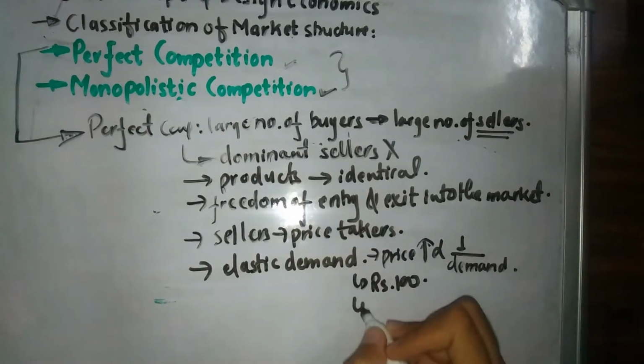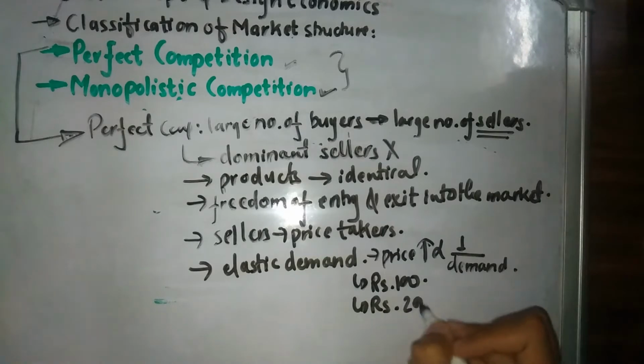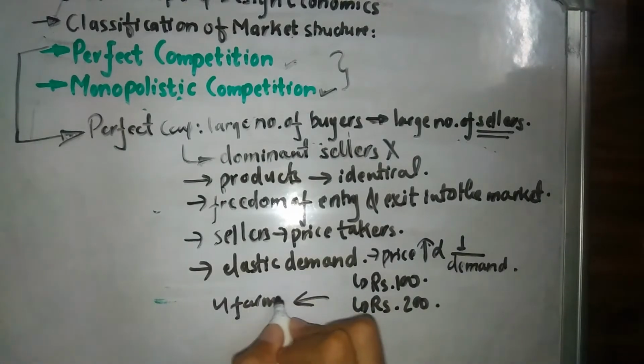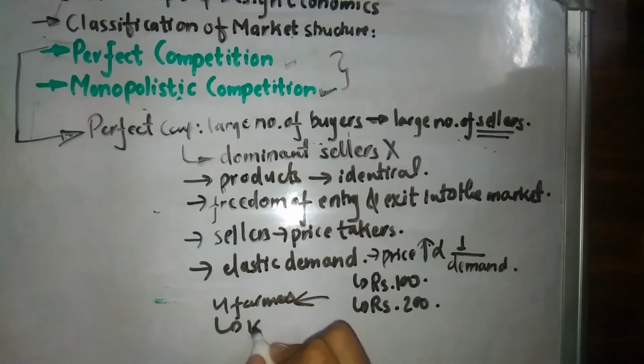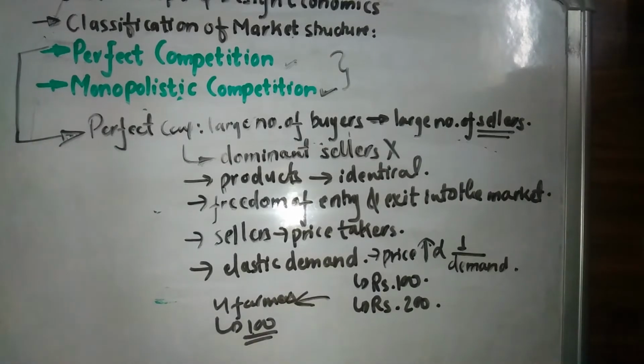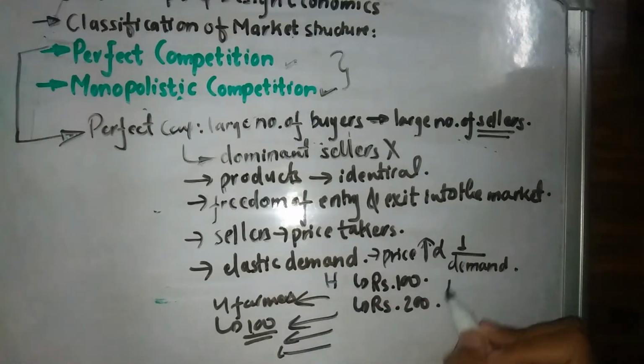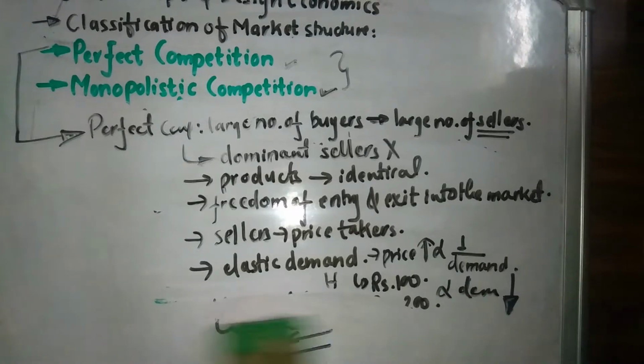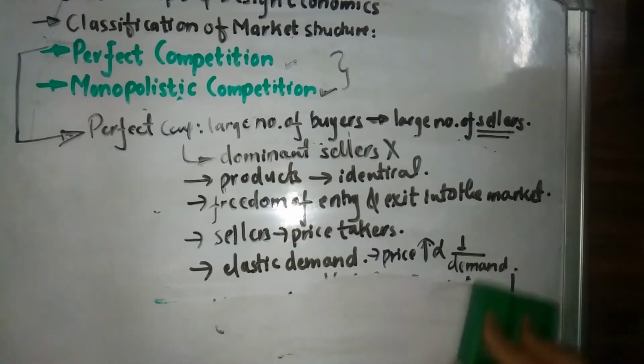If he decided to increase that price up to 200, as you can see here, there are other four farmers who are already selling exactly the same mango at rupees 100 per kg. So all those buyers are going to shift to these four farmers. With this increase in price, for this one particular farmer, his shop's demand is going to decrease abruptly. So for this type of market, we have elastic demand, which means with an increase in price, demand is going to decrease. So this is our simple example.